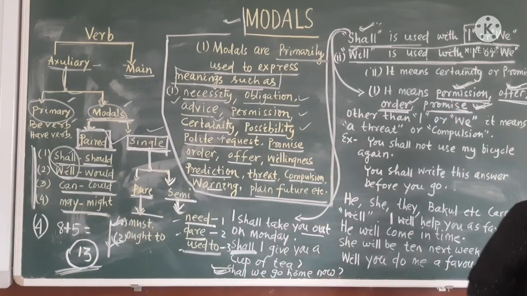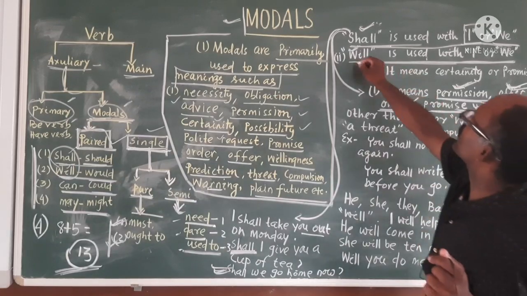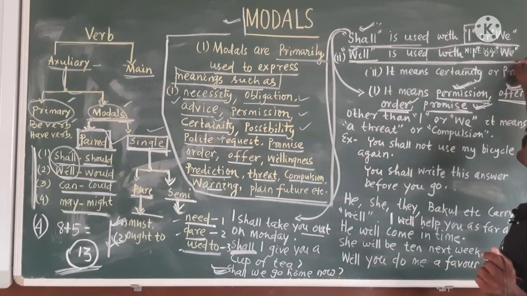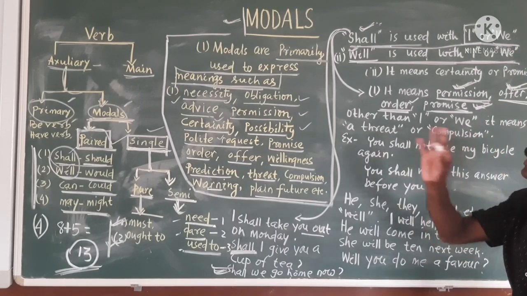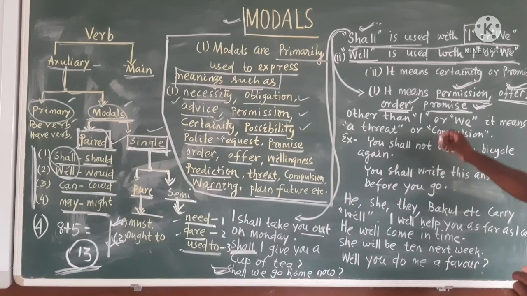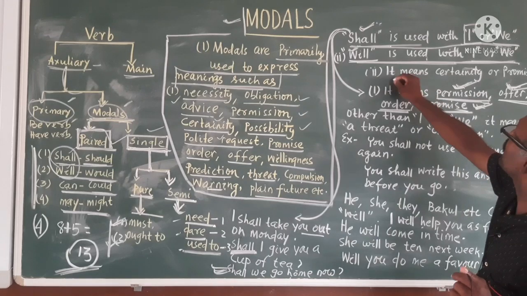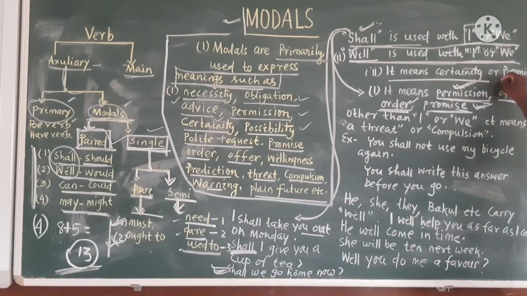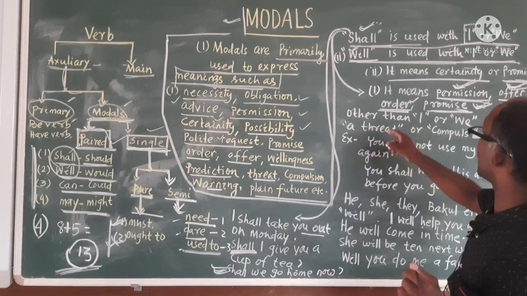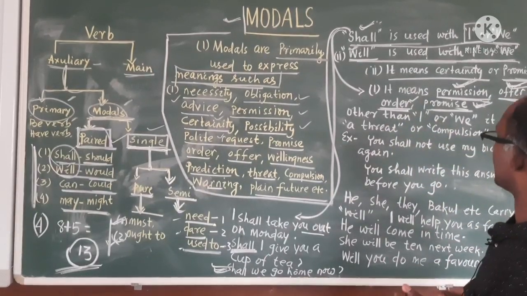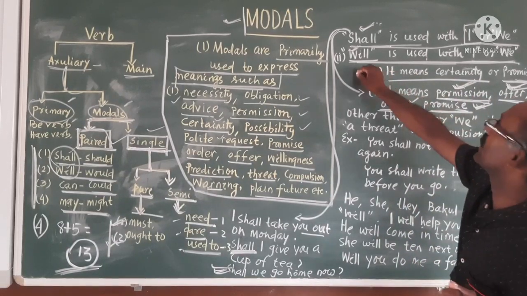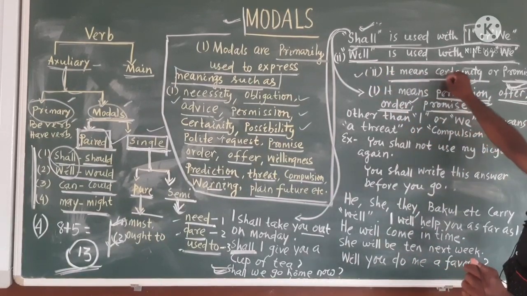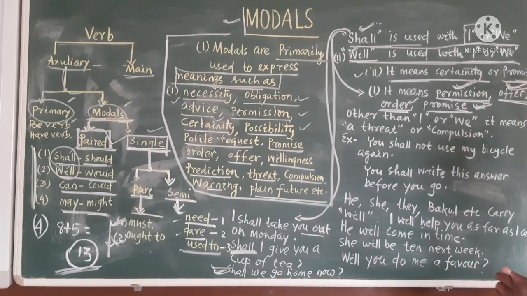But if you say, sir, will is also used with I or we. Shall can be used and will can be used. But what will the meaning be? It means certainty or promise. Shall means permission, but will, if you are using it, means certainty or one kind of promise.